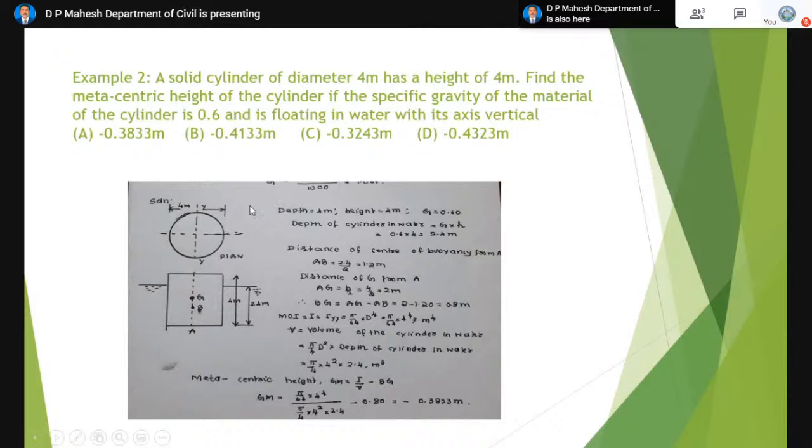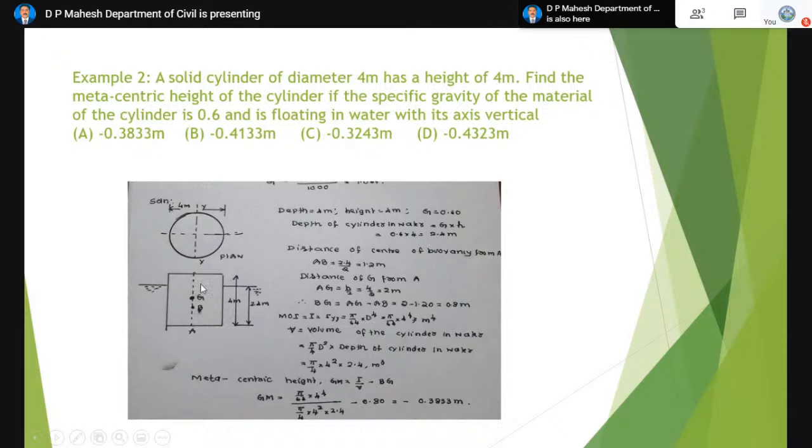So this is a solid cylinder of diameter 4 meter. We have to draw both the plan and the elevation of the cylinder. The upper figure indicates the plan, the lower one indicates the sectional view or elevation. So it's a circular solid cylinder, circular in cross section. The diameter is 4 meter. In the lower figure, we can show how it is floating in the water. It has a height equal to 4 meter.